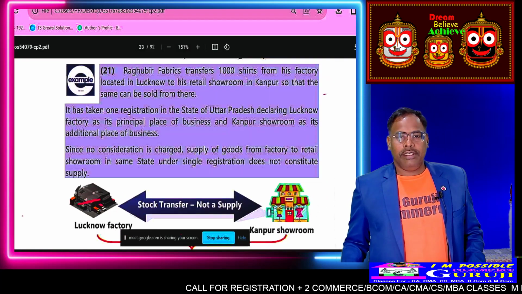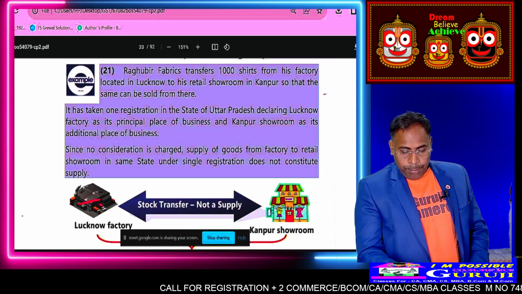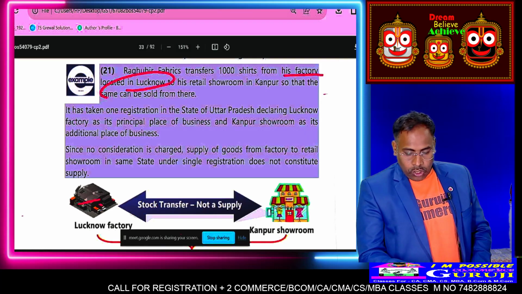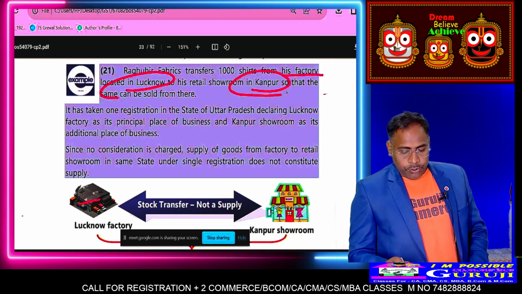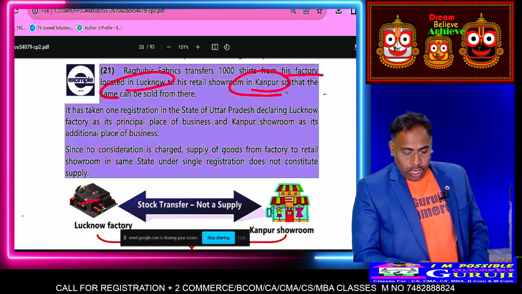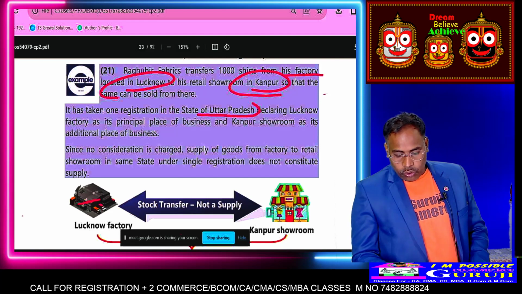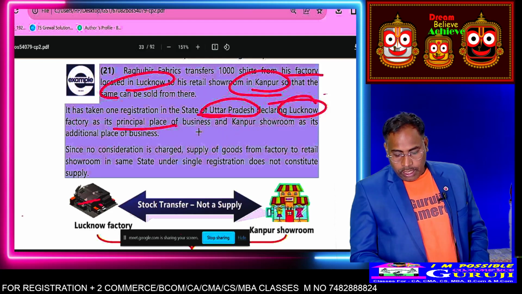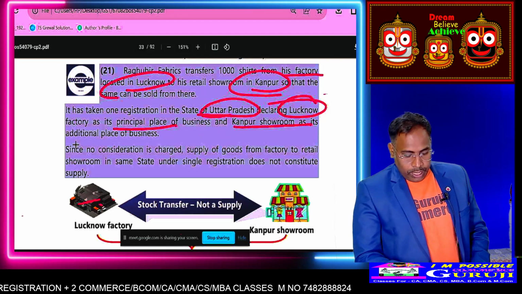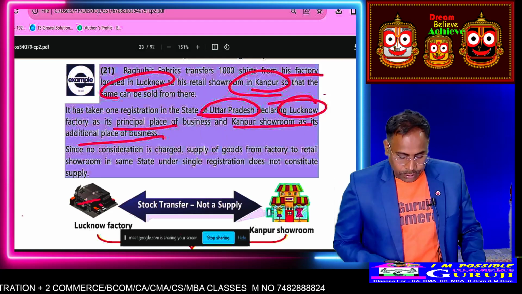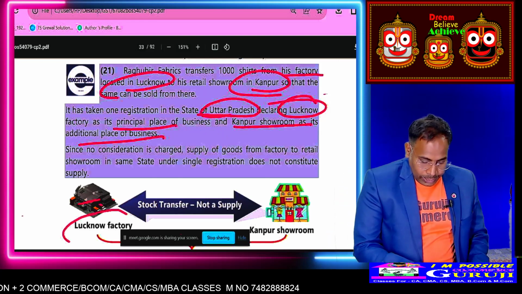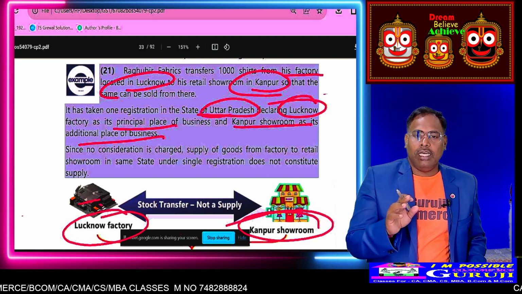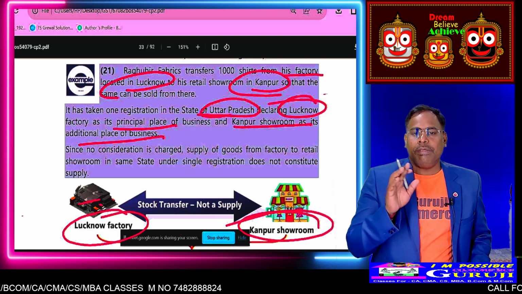In this case, Raghu Fabrics transfers 100 t-shirts from a factory located in Lucknow to a Kanpur showroom for selling, and he is registered in Uttar Pradesh, with the Lucknow factory as the principal place of business and the Kanpur showroom as an additional place of business. Within the same state, stock transfer has been made.